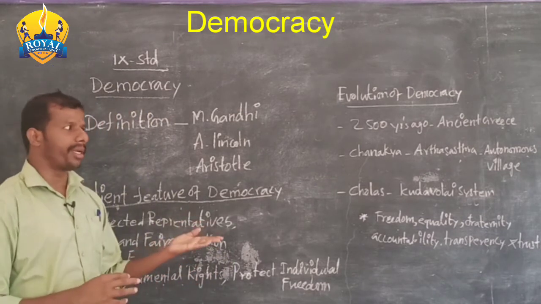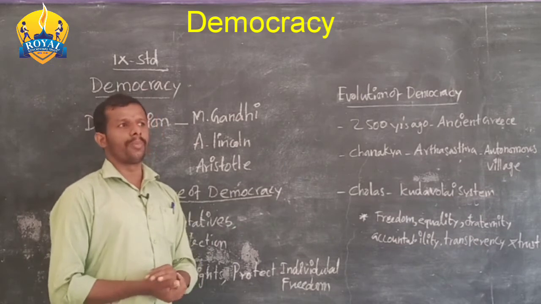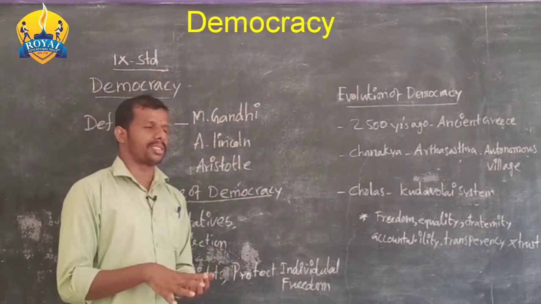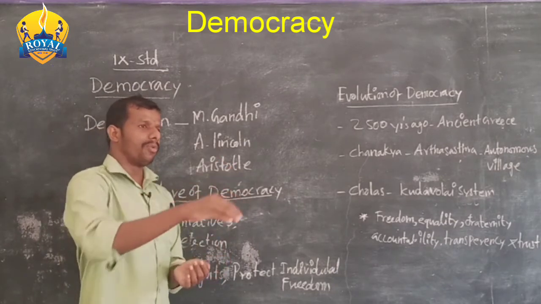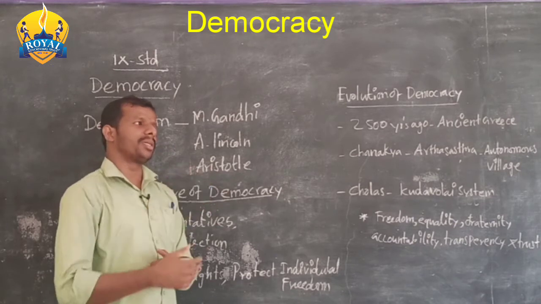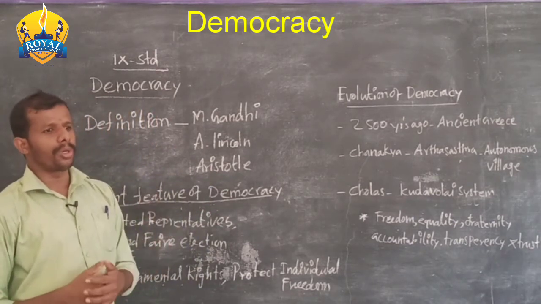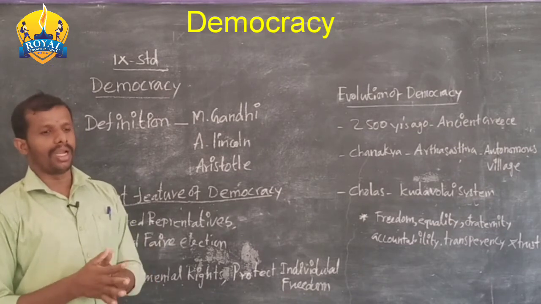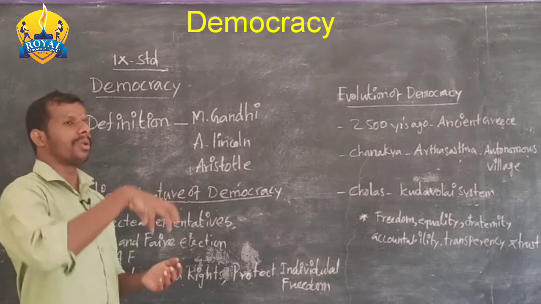Next, it provides local self-government. In a village, the village is ruled by elected people. That is called local self-government. It is followed in urban areas also. Next, it supports the development and prosperity of all the people of the country.